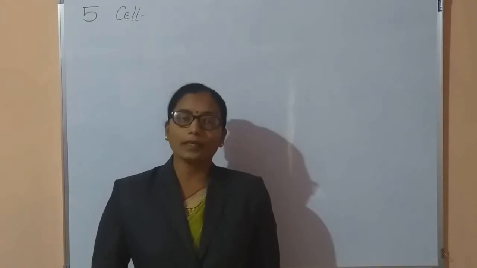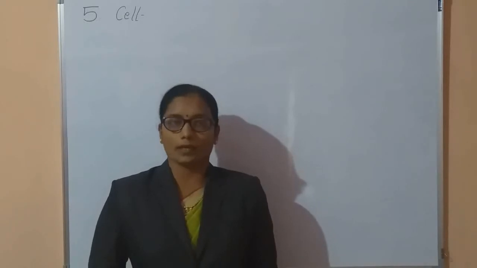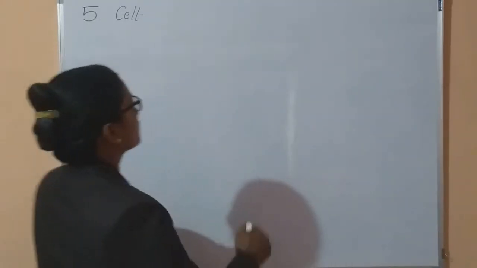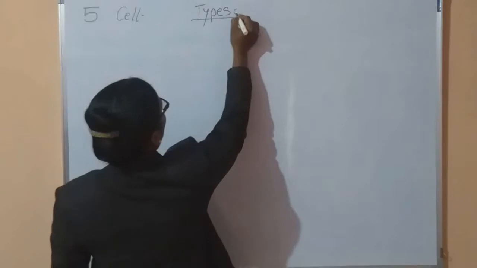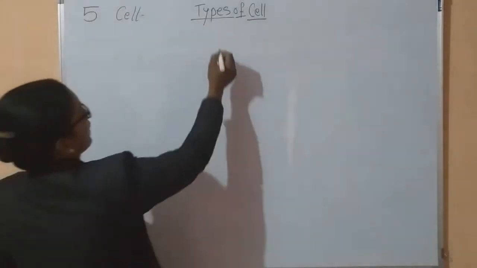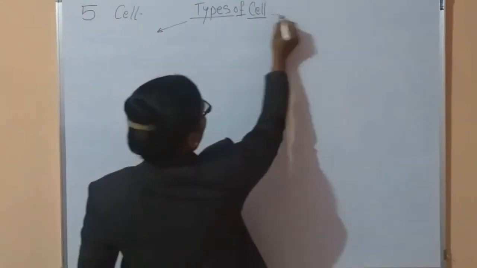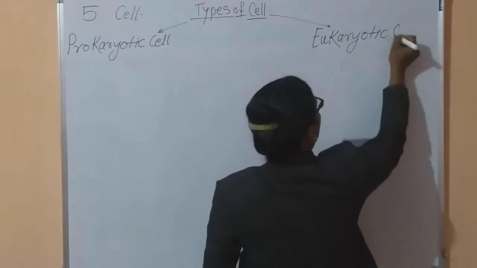Now in this lecture we are going to study the second point, the two main types of cell. Basically the cell is of two types. The first is the prokaryotic cell, and the second type is the eukaryotic cell.